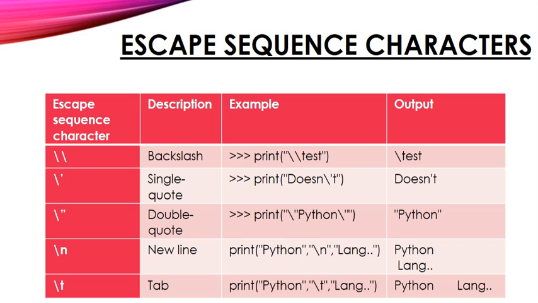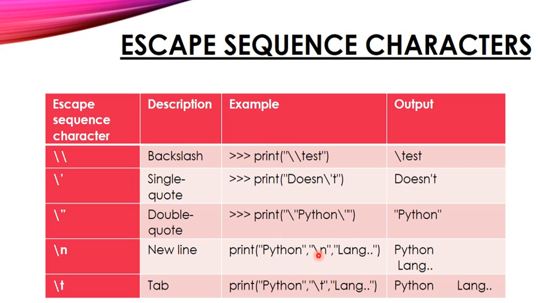And this is backslash along with the double quotes. If you want to print the string along with the double quotes, what you have to do is backslash double quotes before the string and backslash double quotes after it. See the output, the double quotes within the string are printed along with the string.